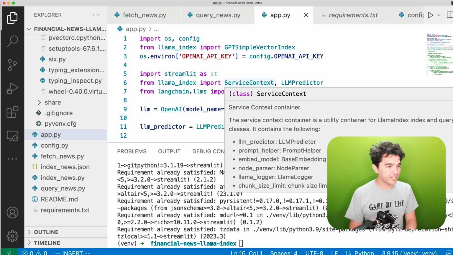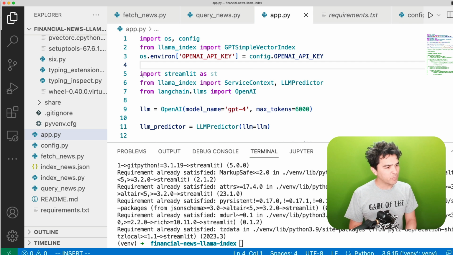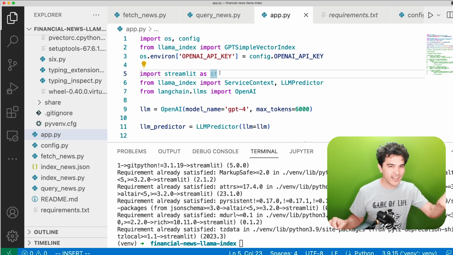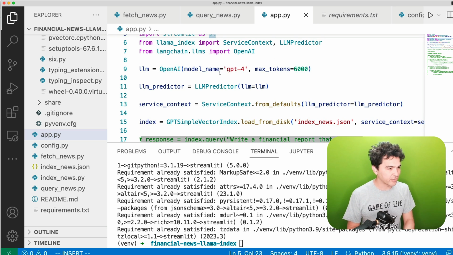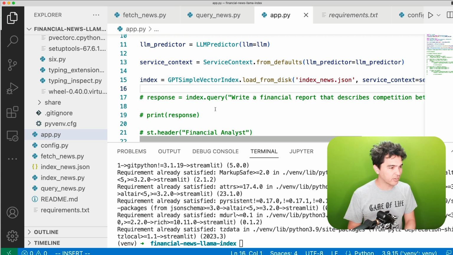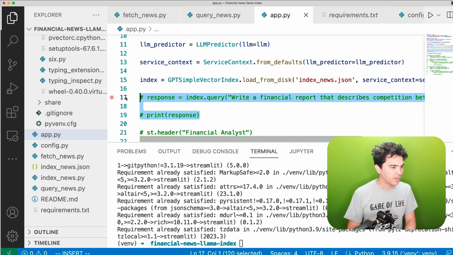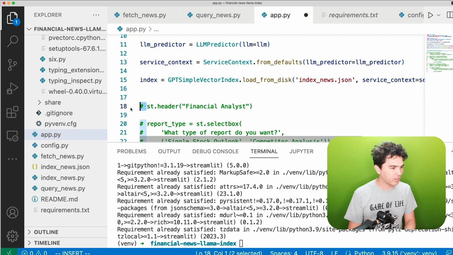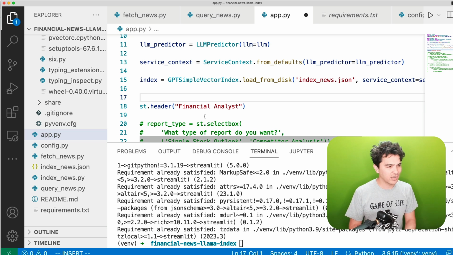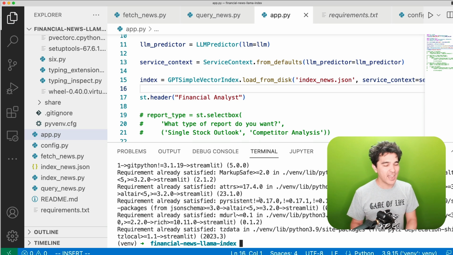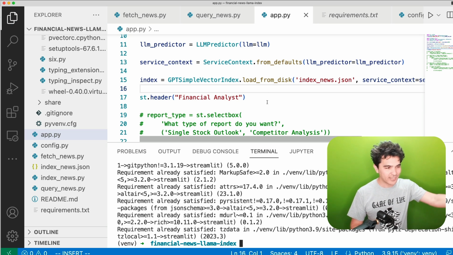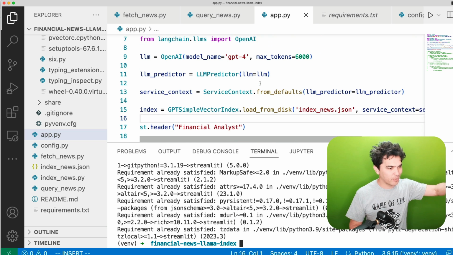Now, once you have the package installed, you just need to import it. Most people do import Streamlit as st, and then with that st, you can just call a bunch of different functions. And so the simplest function to call at first is called header. And so you can create a header on your page by calling st.header, and you just give it some text, financial analyst.